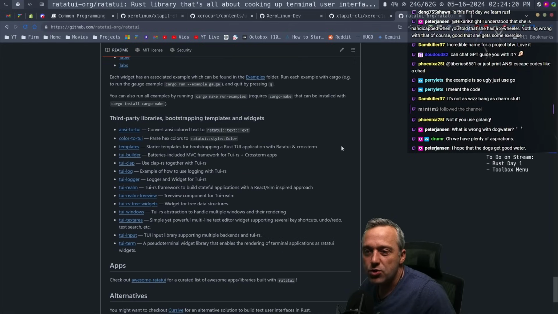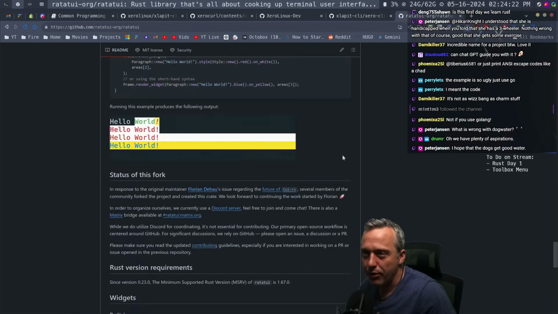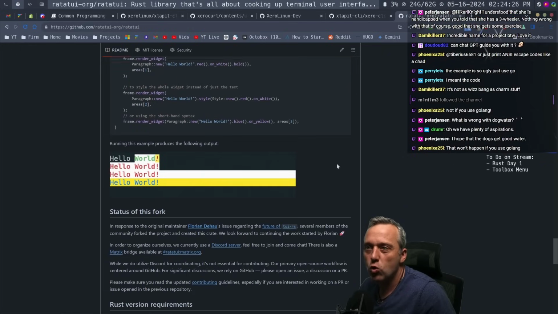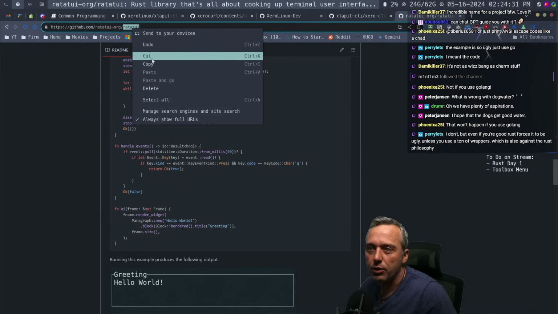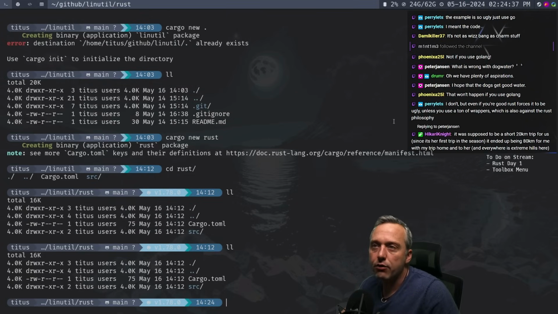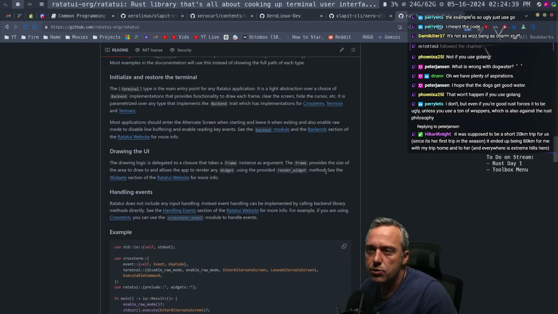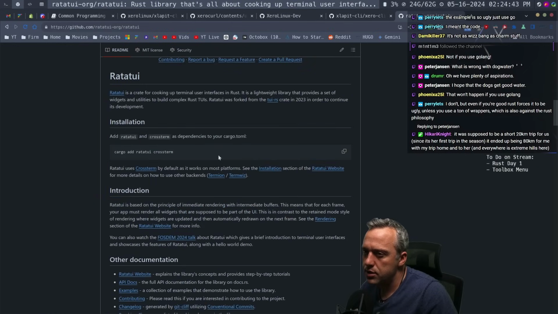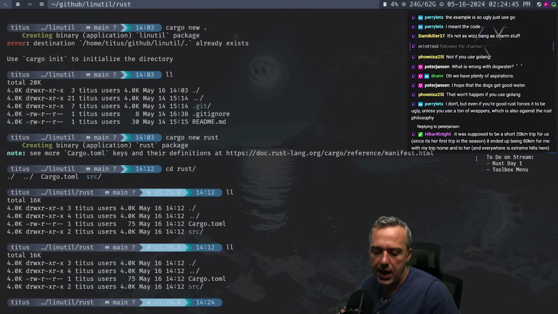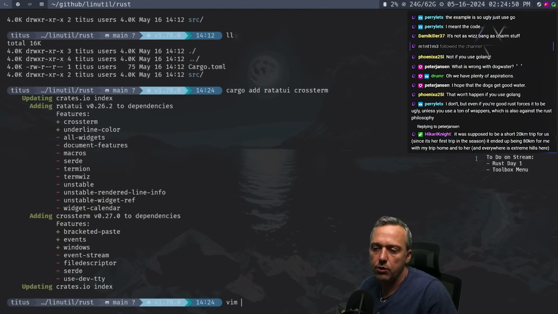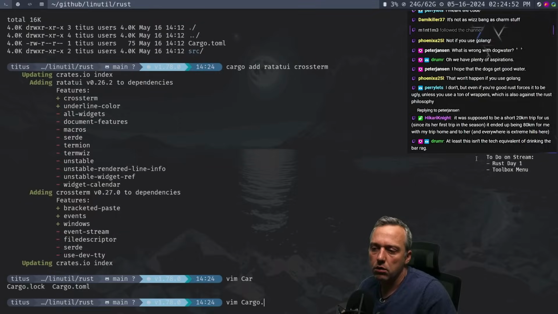So it's not really so much about look. I just wanted a library to do the menu, as I think that would be cool. All right, so that's what we're going to do. Let's make this... so we have our cargo. Probably the first things we do is just add the libraries. Now, I saw a command here. Cargo add. I think this just adds it directly to the TOML file. So we add these and we go vim cargo.